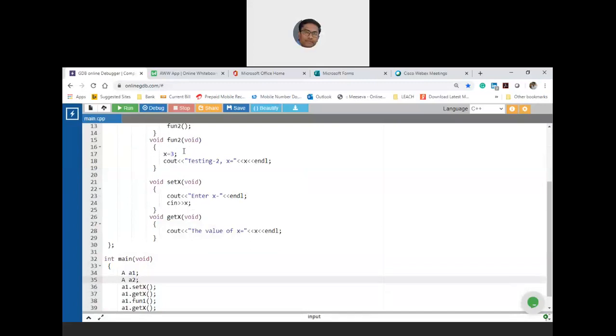Yes, sir. Okay, let me a1 dot set x, a1 dot get x, then a1 dot fun1 of a2. You are passing a2. Then it is legal. It is valid. Okay. Anyway, let us not dig too much deeper.